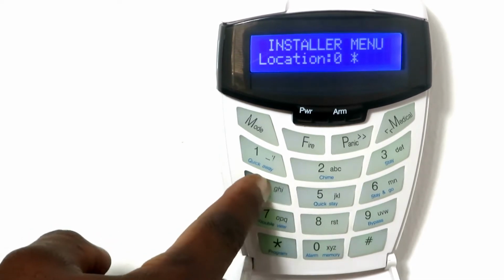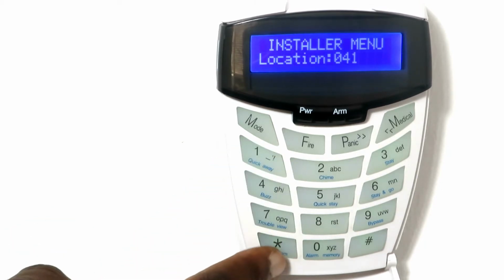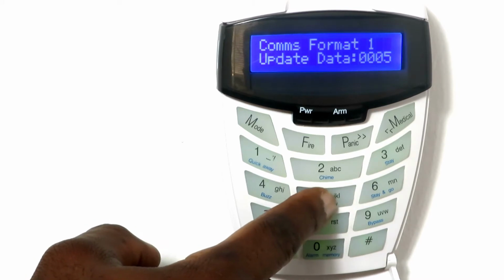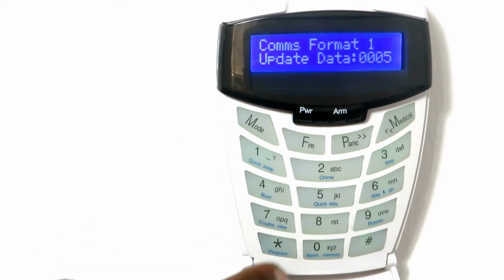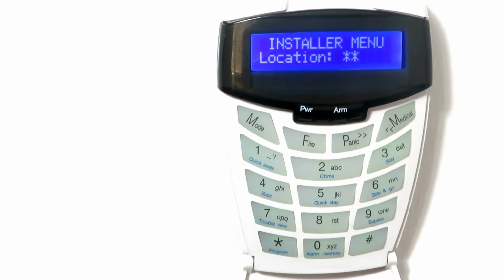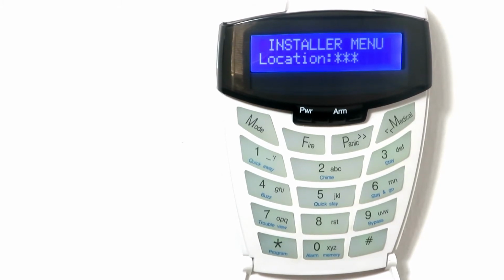Enter 041 followed by the asterisk key. Select Contact ID as the communication format by pressing 5 and then the asterisk key to save. To program partition account codes, go to location 61 to 68, depending on the number of partitions.